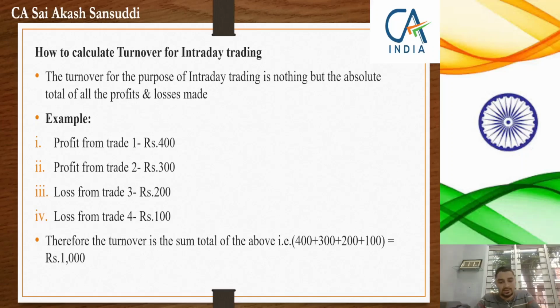So you need to calculate this turnover and ascertain your limits. If you are below 3 crore, you can go for presumptive taxation. If you are more than 3 crore, you cannot go for presumptive tax.